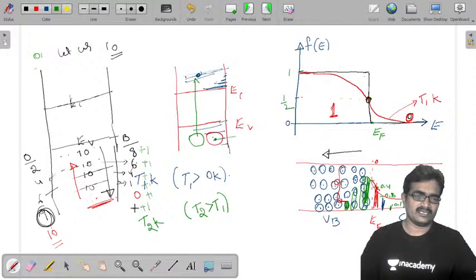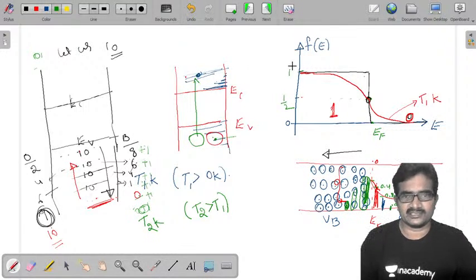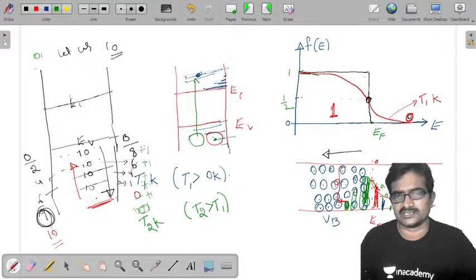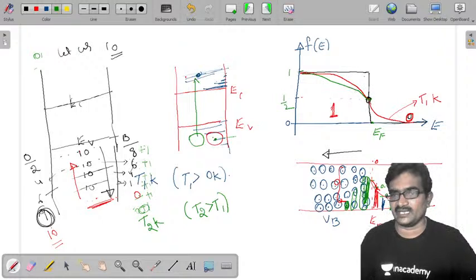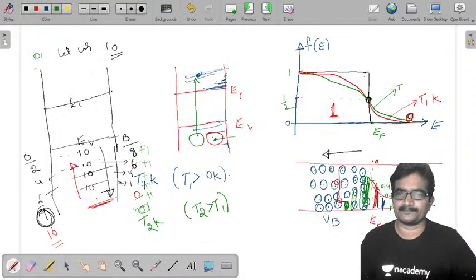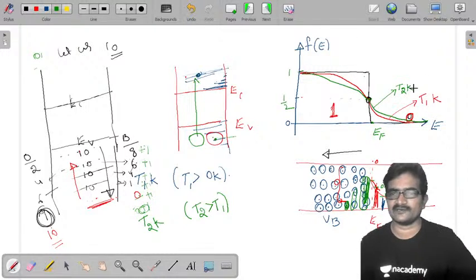Now here one covalent bond is breaking, here 0 covalent bonds, here 2, here 5, here 7, here 9. Simply the plot is moving downwards. But anyway, it is going to follow this. And here once it is decreasing, here it became increasing like this. This is for T2 Kelvin.